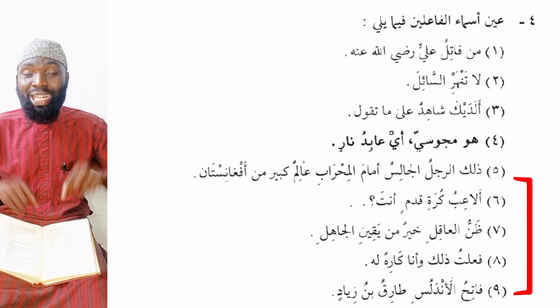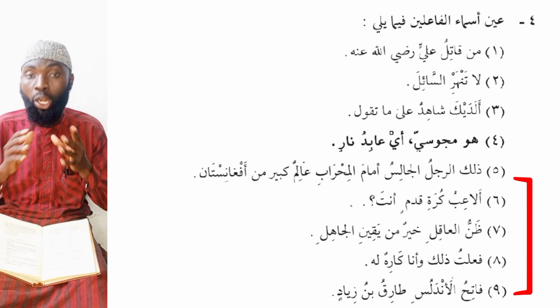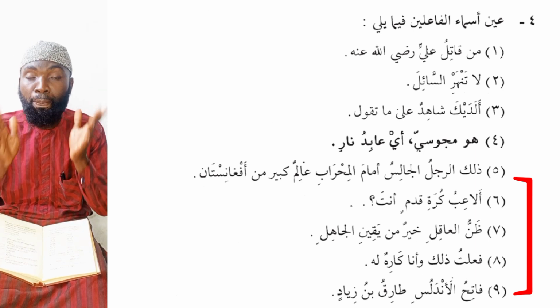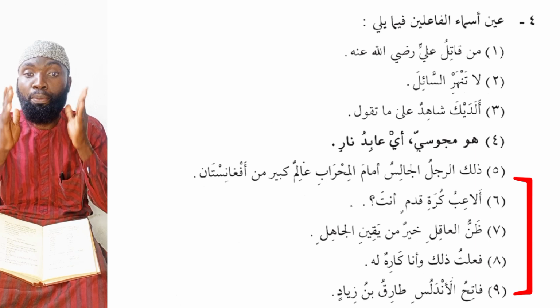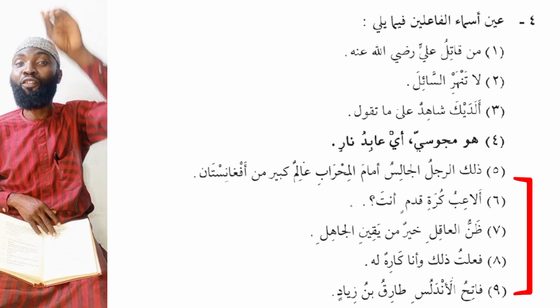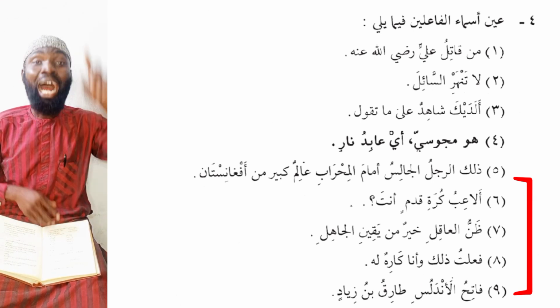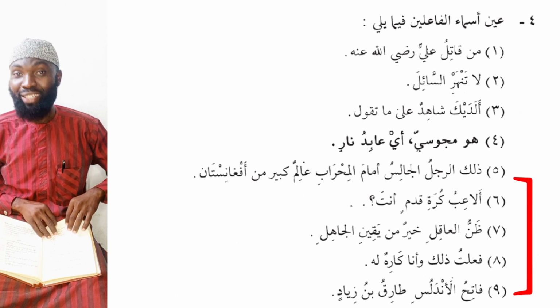Next we have dhalika rajulu jalisu, that man sitting. So al-jalisu, the man who is sitting, amam al-mihrab, in front of the mihrab. A mihrab is a secluded place for prayer where they normally put a direction to Qibla. Alimun Kabirun is a great scholar. Alimun from the word alima, scholar. So the two words here are al-jalisu, the sitter, and alimun, the knowledgeable person.